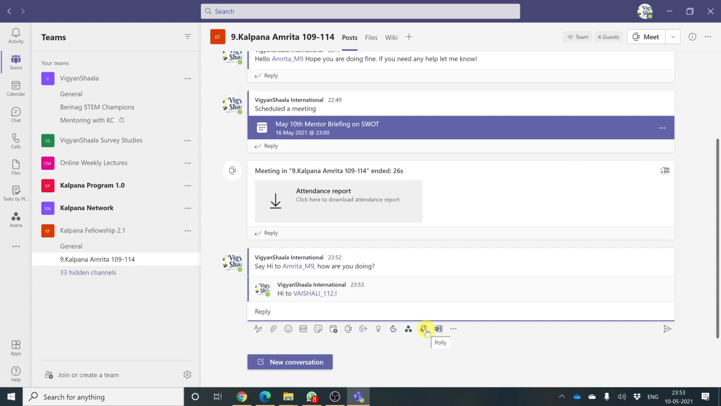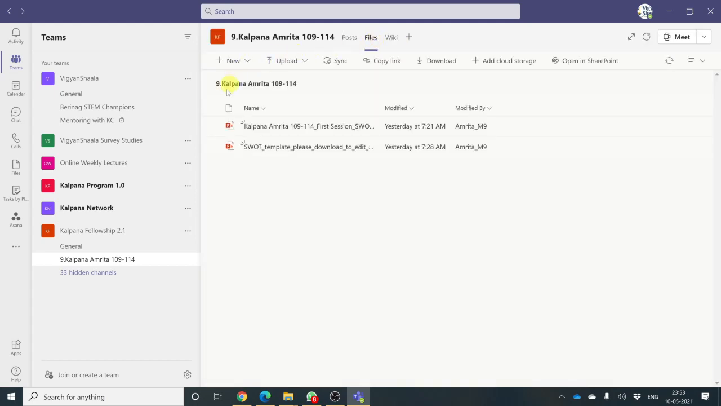Also, you can go to the section called files over here on the top. If you click on files, here are files that Amrita ma'am has given to her students. This is also the place where you will have to come and submit your assignments. You will have to come to this files and say new and say you want a new Word document or Excel document, or if you want to upload a file that you have worked on, you can just say upload and you can upload a file or upload a folder.